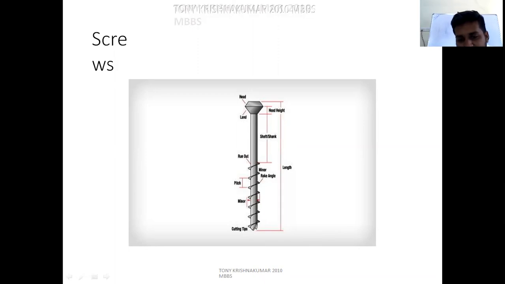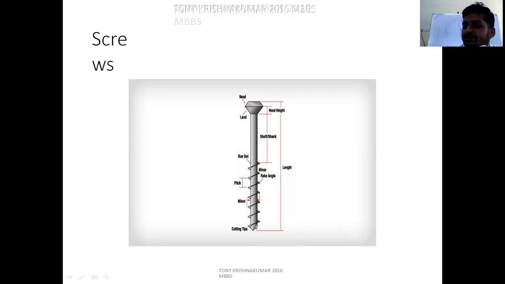And this is the pitch. The distance between two successive threads is known as pitch. And this is the shaft diameter or core diameter, and this is the thread diameter.